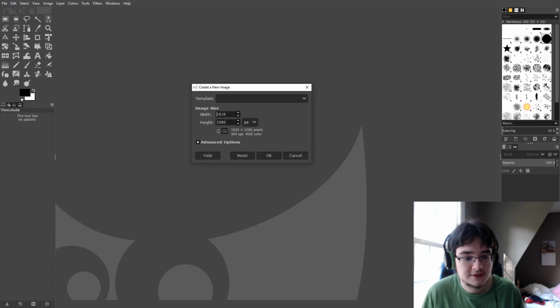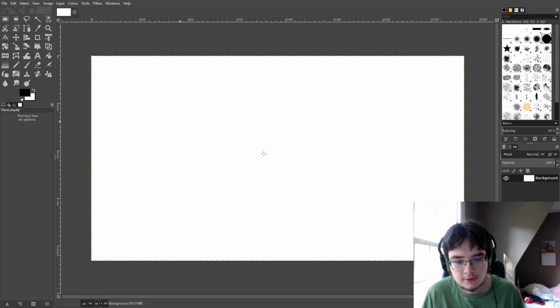To start off, let's create a new file inside of GIMP, and I'm going to go with a resolution of 1920 by 1080. So it's a high resolution but nothing crazy. Usually if you're doing maps in GIMP, you'd want your resolution to be really high so you can fit in a lot of details. Resolution is not such a big deal if you're vectorizing it, since resolution is only a raster concept.